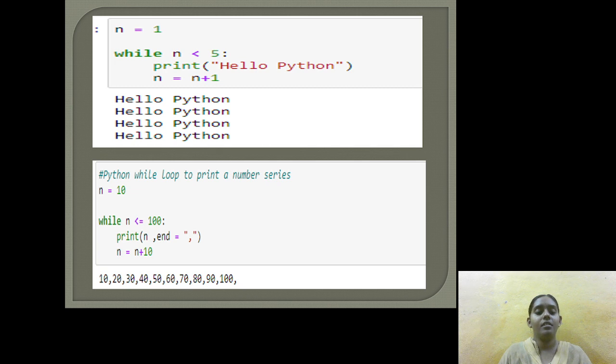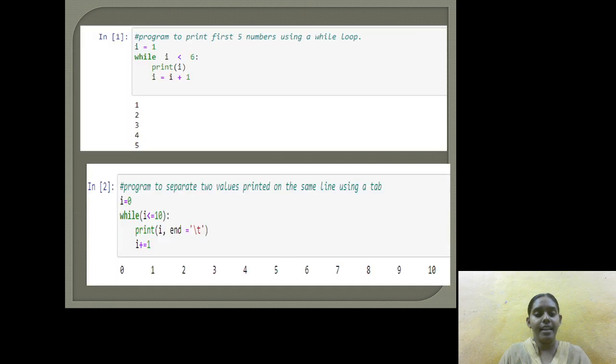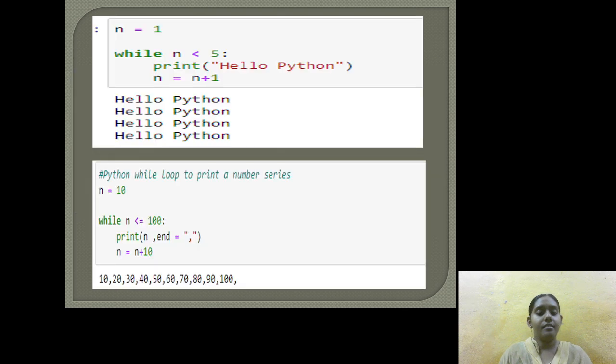And another series is that is n is equal to 10, while loop to print a number series, that is 10, 20, 30, 40 and 50 and so on, that is it should be on a single line tab, that is in the example we can see clearly here we are using end is equal to, to separate values printed on the same line, we are separating by a comma, and the condition is n less than or equal to 100, and n is equal to n plus 10.